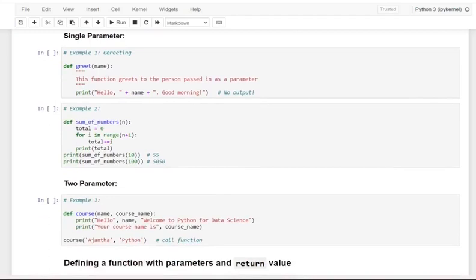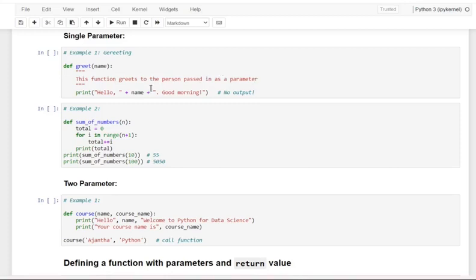And see here in the first example, we are defining greet with a name. Greet under name, here we have given a doc string, that is, this function greets the person passed in as a parameter.